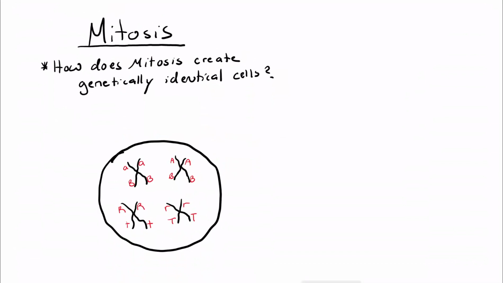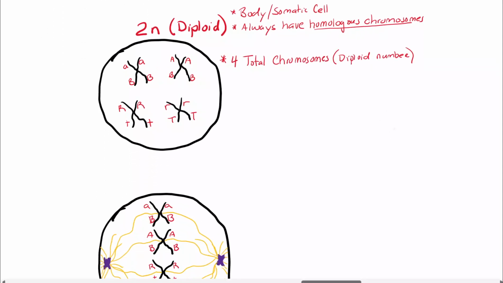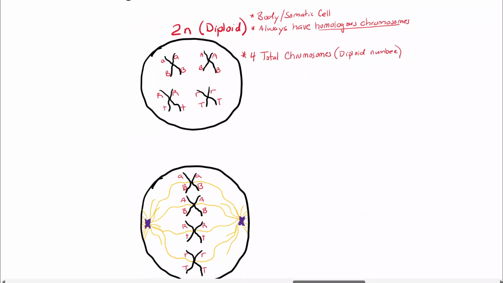All right, let's take a look at mitosis. We see in mitosis there are 2 chromosomes of genes A and B and 2 with R and T. That means this is a diploid cell. All body or somatic cells are diploid. They'll always have homologous chromosomes, 2 chromosomes that have the same genes. There are 4 total chromosomes here. Diploid cells always have an even number of chromosomes because they need to have pairs.